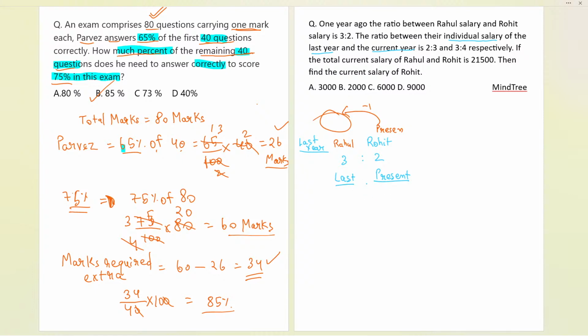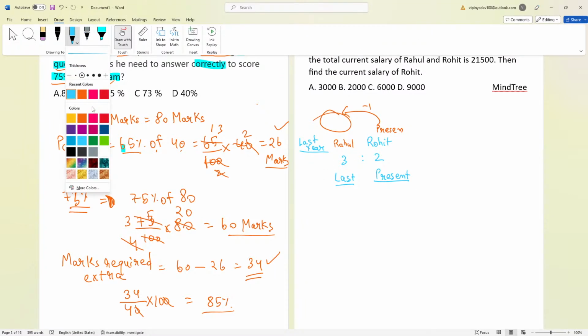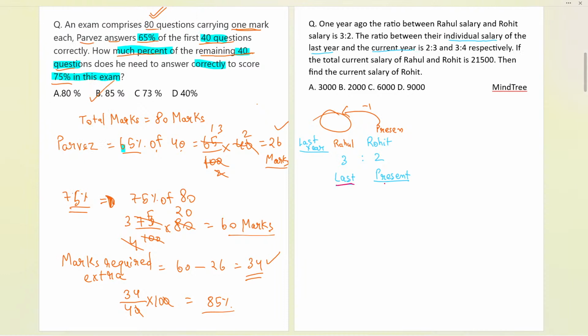Now let me tell you, we are not going to take the LCM, I'll tell you. Just give me a minute, we'll see that over here. And here we have the last year and the present, and the ratio between the individual salary of last year and current year is 2:3 and 3:4. So basically it is talking about Rahul and Rohit. The ratio is 2:3 for the first person, Rahul.